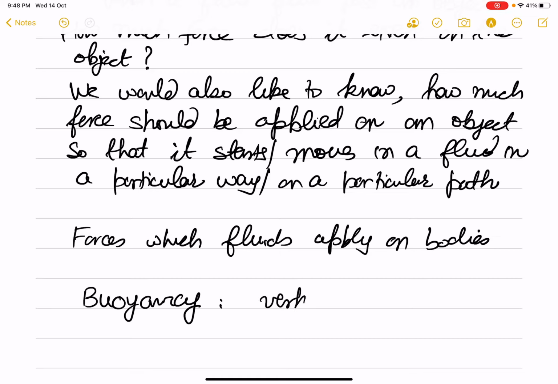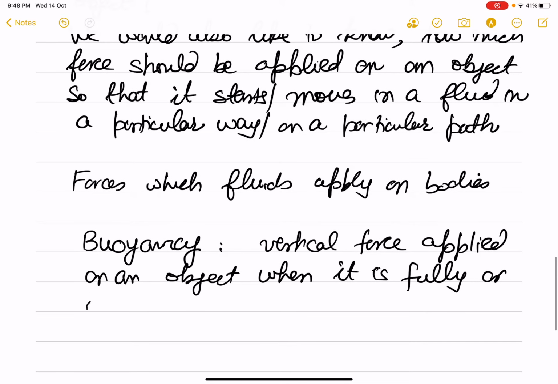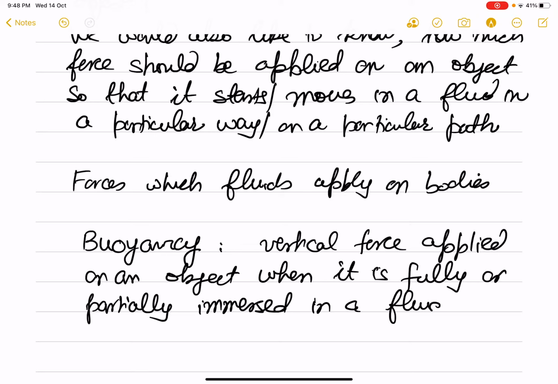A vertical force applied on an object when it is fully or partially immersed in a fluid. So such a force is what we call a buoyancy force.